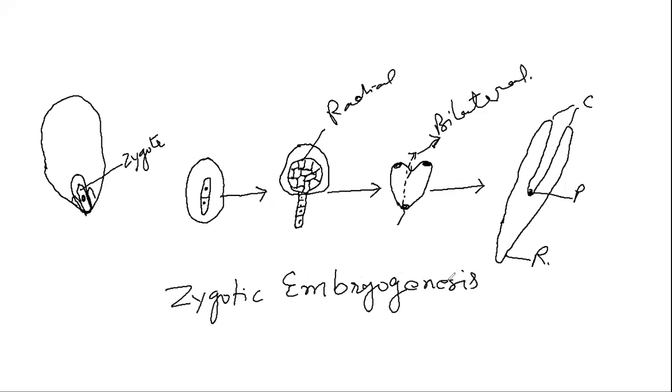Zygotic embryogenesis. So now, if we discuss further, what makes this transition? I would like to tell you that when the embryo is growing into this structure, when it has attained this structure, if we take it in detail, in this globular structure, the cell differentiation starts here.